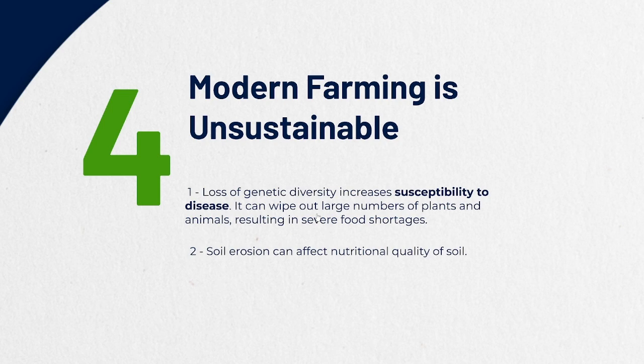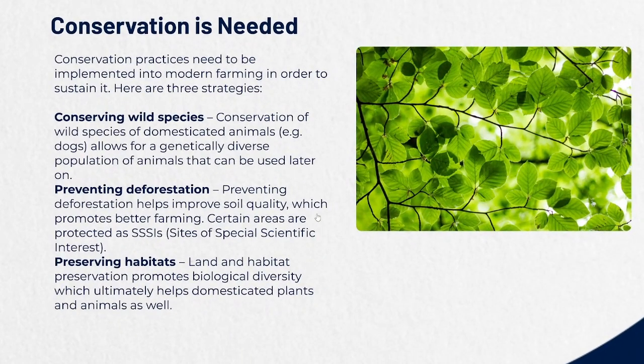Soil erosion can affect the nutritional quality of soil. When soil erosion affects soil, I told you guys that nutrients are lost, and therefore it can also affect the animals that are eating the plants from the soil. This is very difficult, because when nutrients are lost, they can't find the nutrients, and they might lack one type of nutrition, and that can severely affect the animal.